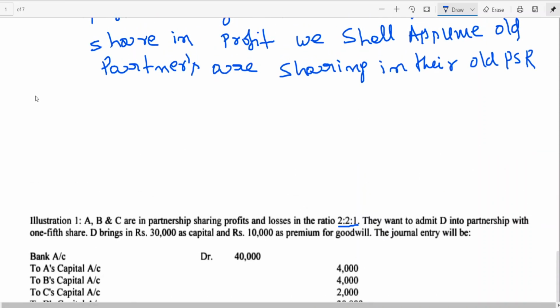To prove this point, that old ratio minus new ratio is equal to sacrificing ratio, I am first trying to find out the new ratio.